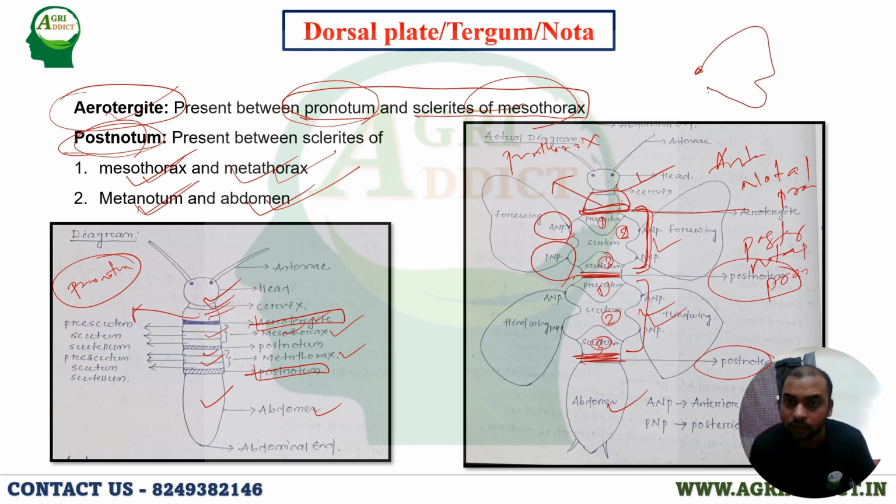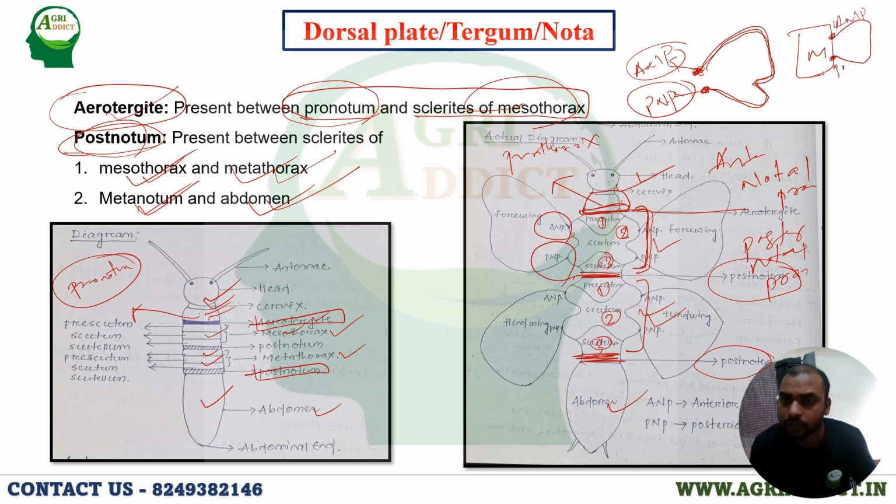That means this is the wing. If I take one wing, then this is the starting point and this is the ending point. So this will join to the ANP, the anterior notal process, and this will join to the PNP, that is the posterior notal process. Here this is the mesothorax. So this is the wing, this is called ANP, and this is called PNP.